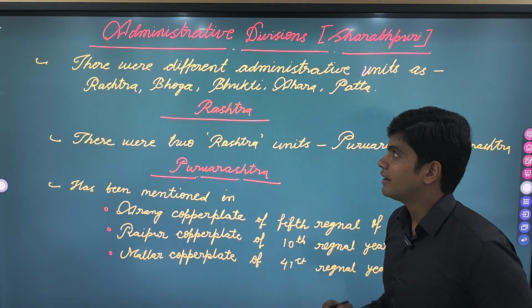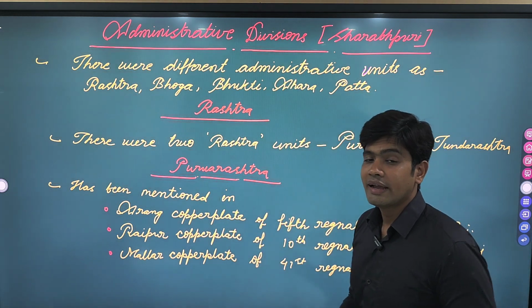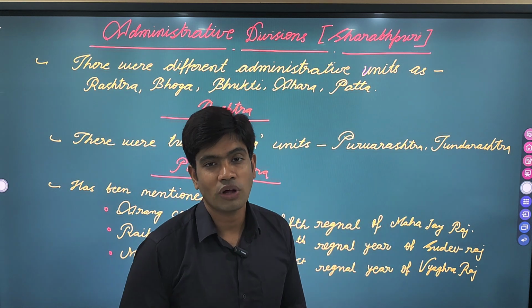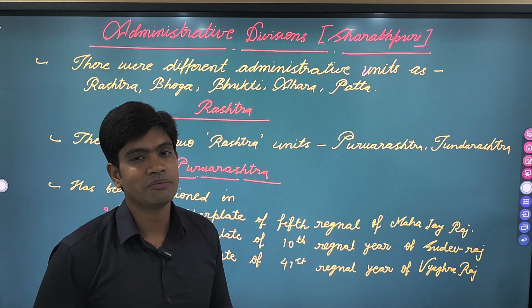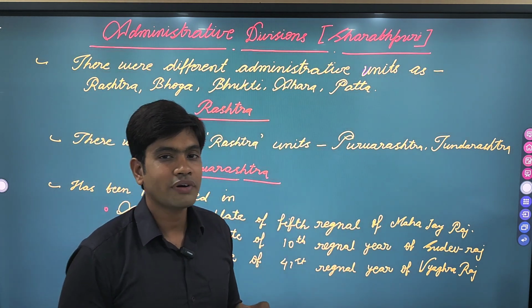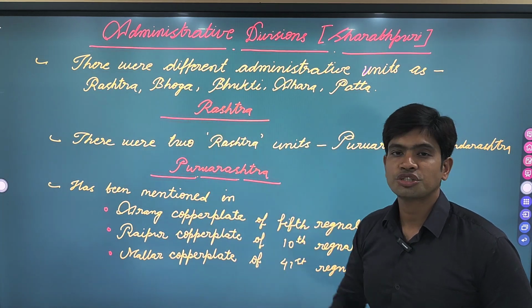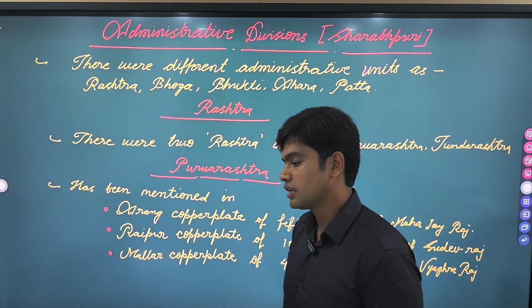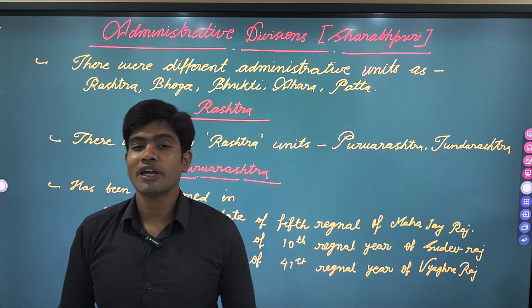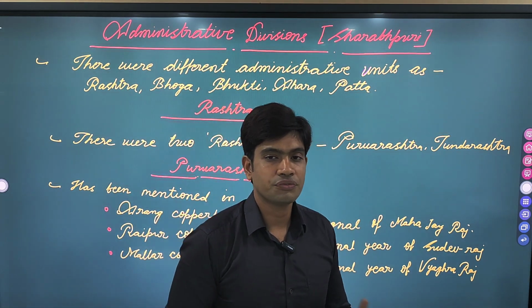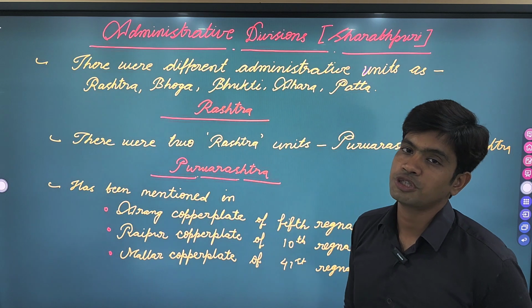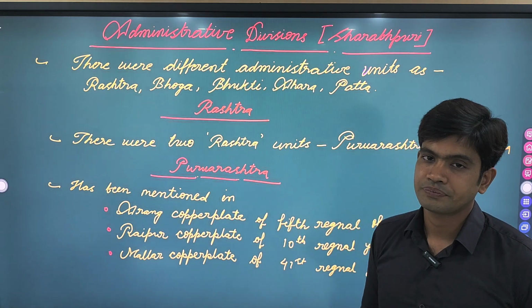As far as administrative divisions are concerned, the entire Sharabhpuriya Empire was divided into 5 types of administrative divisions. Those 5 types are Rashtra, Bhoga, Bhukti, Ahara and Patta. Today in this video we are going to cover the first two, the Rashtra and Bhoga.